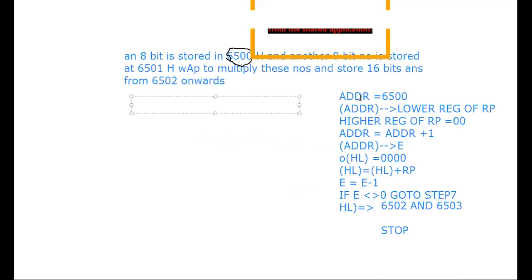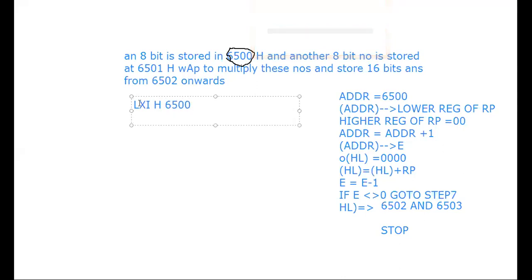Assembly language. Now, this is a 16-bit number. I have to bring it into the address, and the contents of the address I should bring to some other register. So it is easier for me to use the HL pair. So LXI H, I will say 6500, and the contents of the address will now be M.